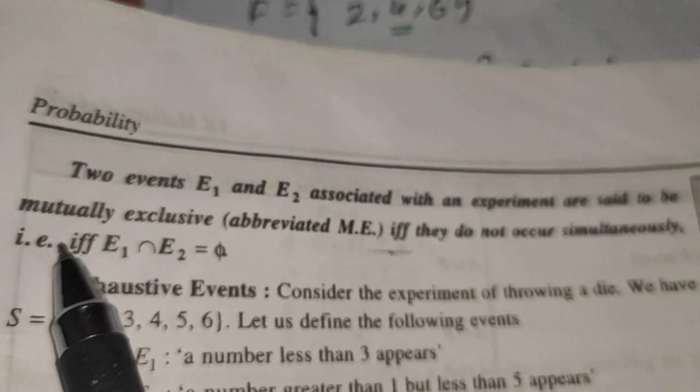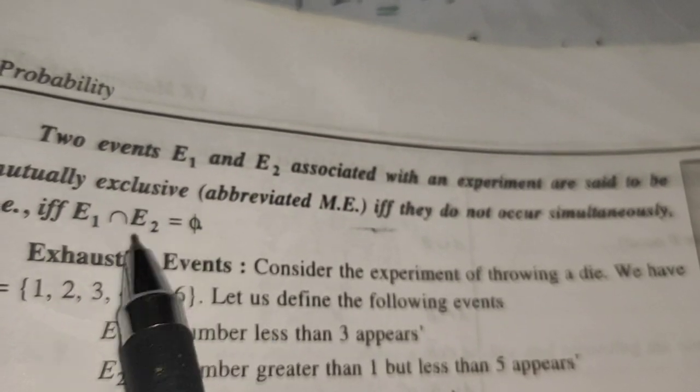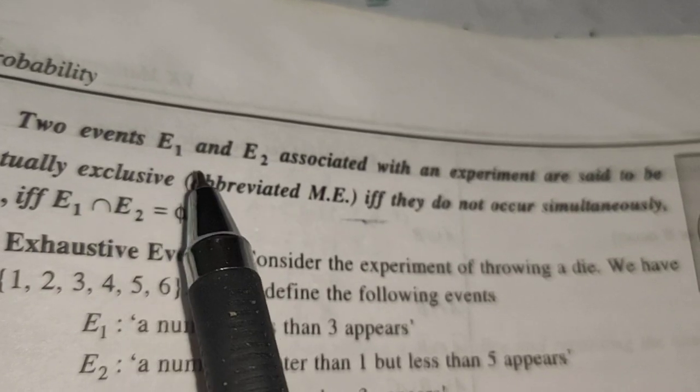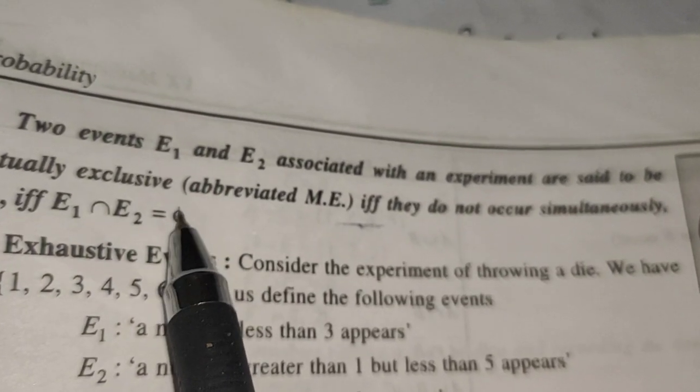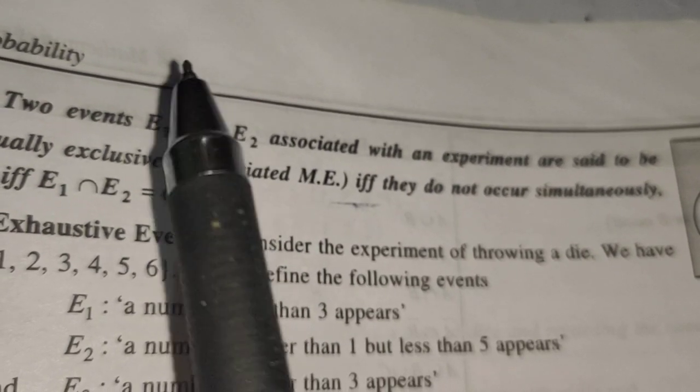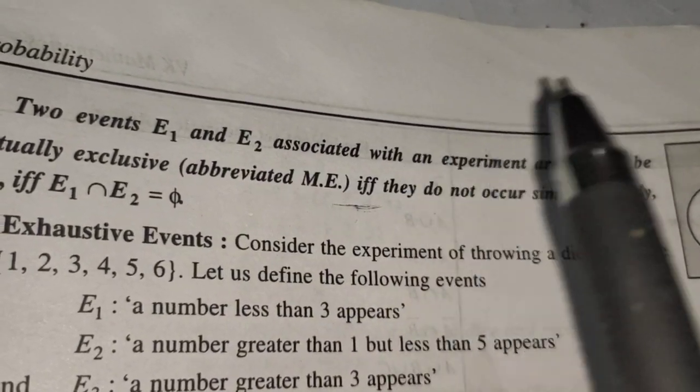That means when E1 occurs, then E2 cannot occur, so E1 intersection E2 equals the empty set, that means they are disjoint sets. In that case, we can say that E1 and E2 are mutually exclusive.